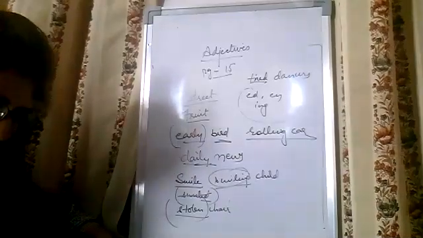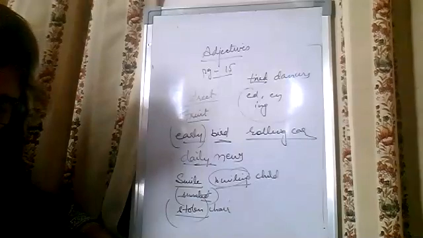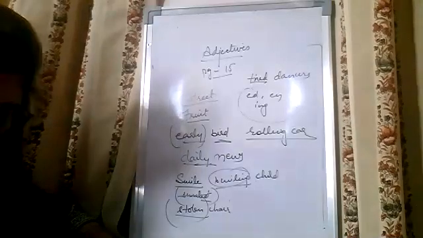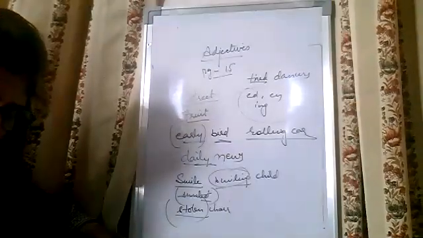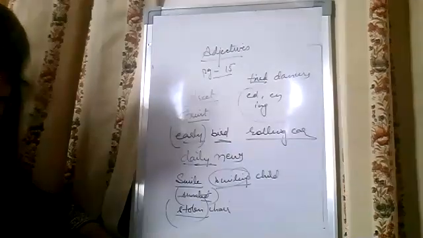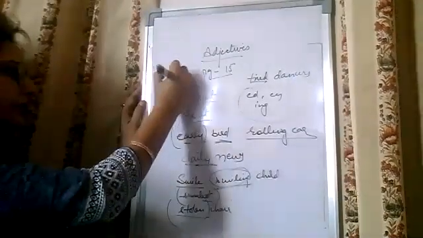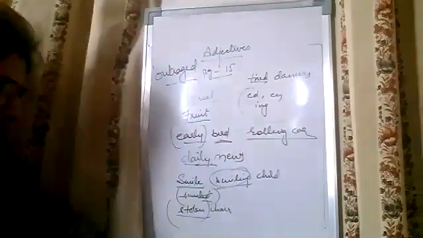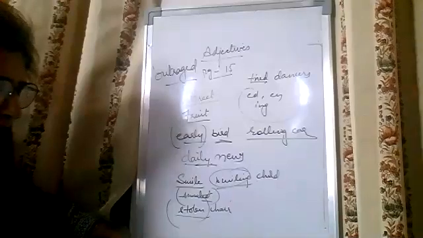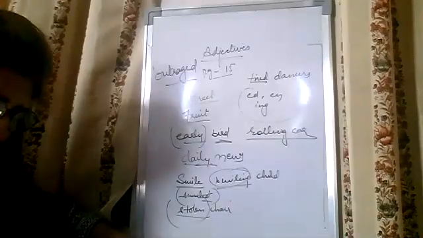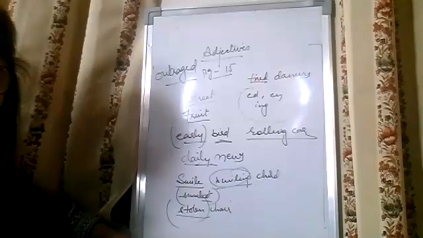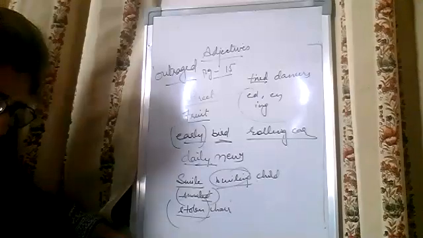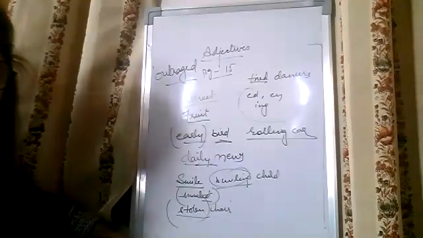Next, the dash father looked here and there for his missing child. It is the worried father. Next, hearing the unfair decision, the dash jury resigned. It is outraged. Some words are difficult for you. This is the reason why you are not able to speak. Next, discipline is the most dash need of our country. What is it? It is from press, pressed. Next, the principal is a dash woman. From talk, it will change to talkative.